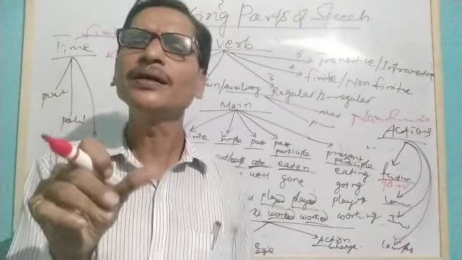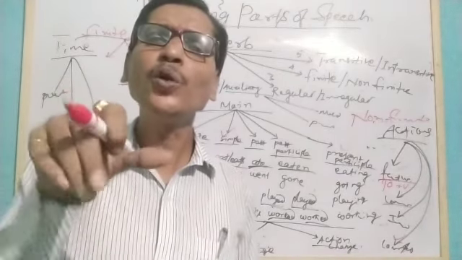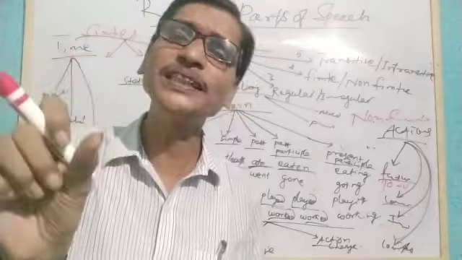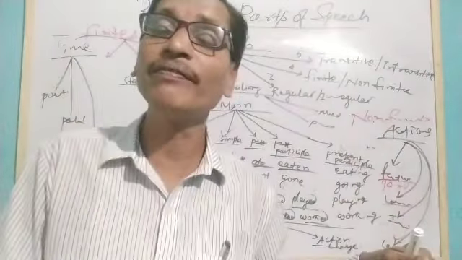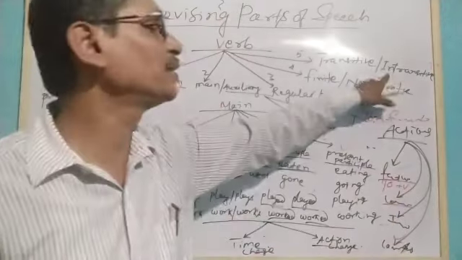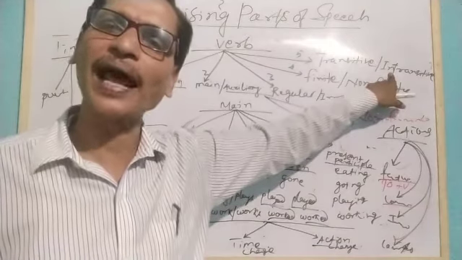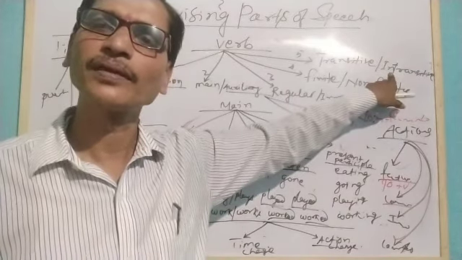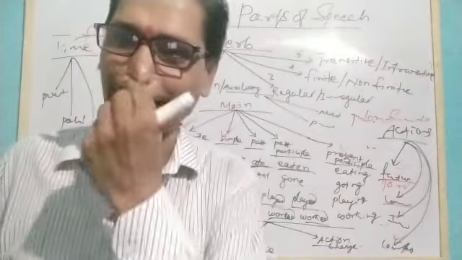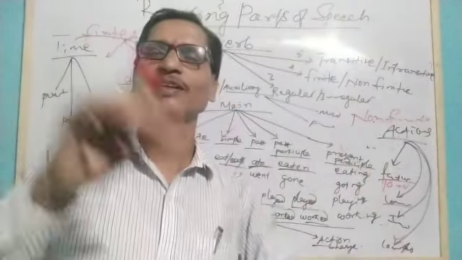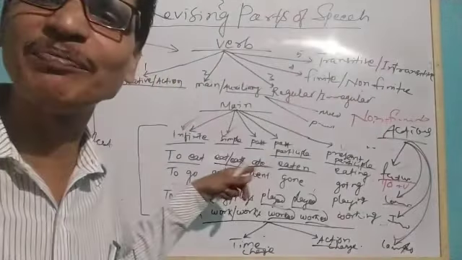So here if we have an object, it is called transitive. If the sentence does not have an object, the verb will be called intransitive. Birds fly. After this fly, there is no object, so it is intransitive. Understood? This is the basic to recall your previous. Let's discuss the other things about this verb.